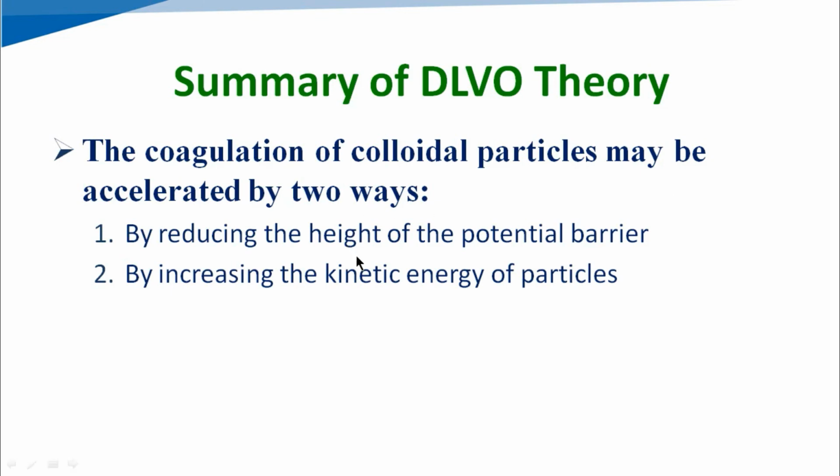First, by reducing the height of the potential barrier, that means we can reduce Vm, and second, by increasing the kinetic energy of the particles. In these two ways the coagulation of the colloidal particles can be accelerated. So this was about the physical stability of the colloidal dispersion.